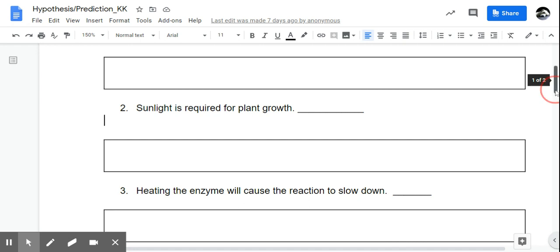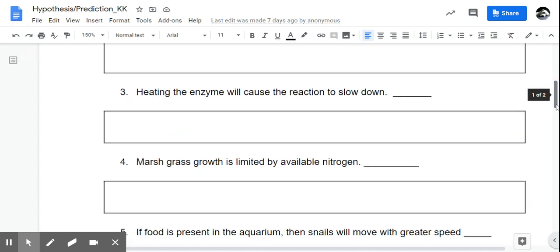Question number three, talking about enzymes. Heating the enzyme will cause the reaction to slow down. So we have an if-then statement hidden there. If we heat the enzyme, then the reaction will slow down. You should be able to recognize that this is a prediction and not a hypothesis. We can turn this into a hypothesis by basically just saying enzymes work best at specific temperatures. So now we could try the enzyme at cold temperature, warm temperature, or hot temperature, and we can do all sorts of different types of predictions based on that.